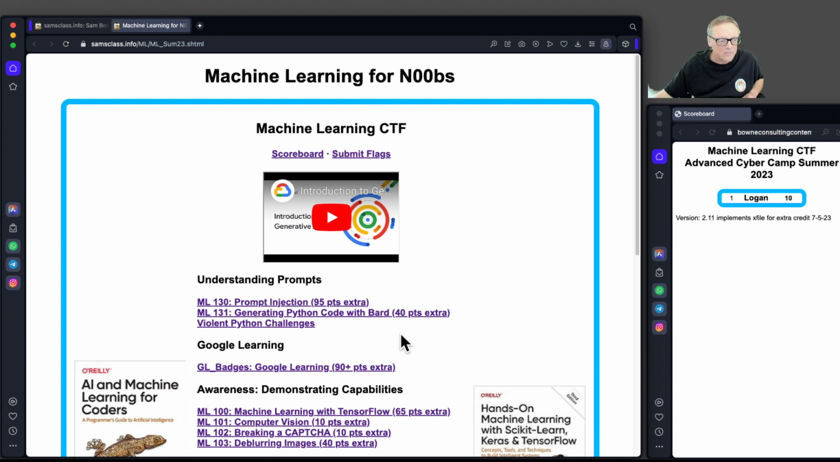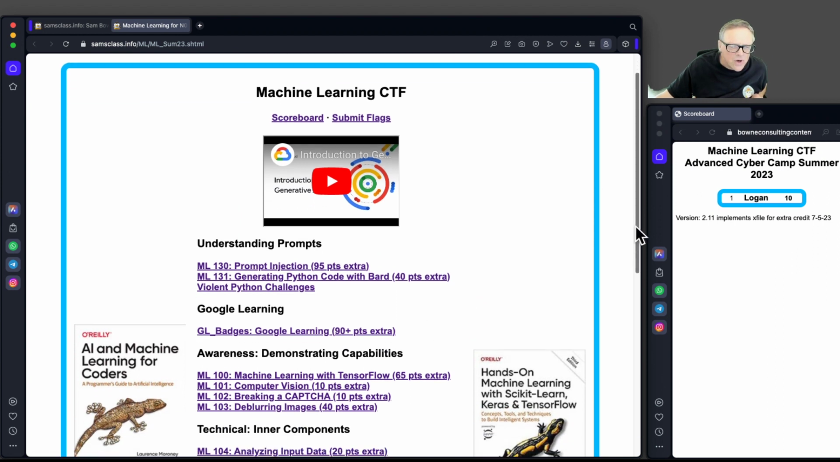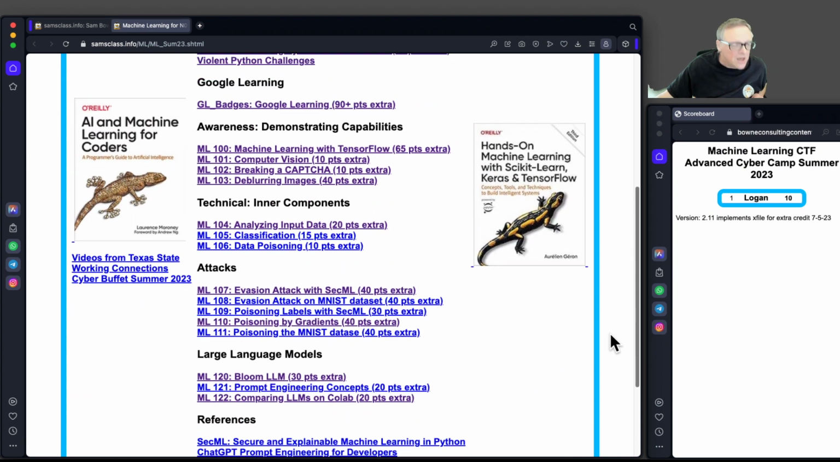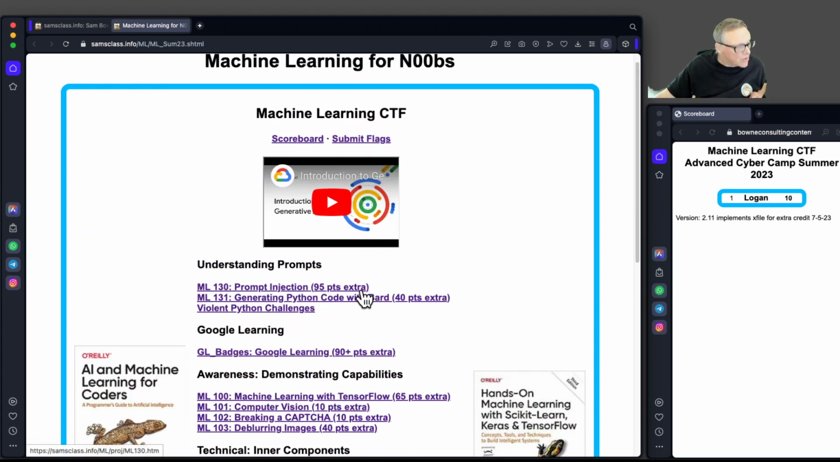Hello. So we're going to talk about various aspects of machine learning. Prompt injection, generating Python code, and Google Learning are probably the main things. And below this point, you get to make your own machine learning models in Python. But let's start with the first one, which is prompt injection.